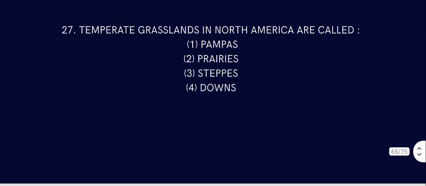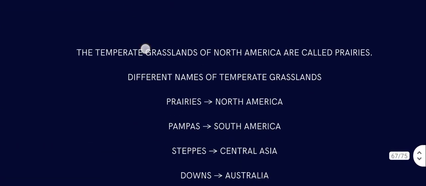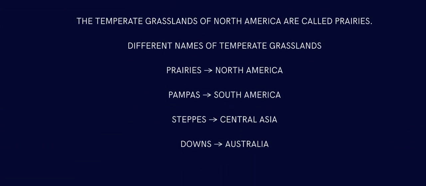Question number 27. Temperate grassland in North America is called what? Pampas, prairies, steppes, or downs. That is called prairies in North America. Remember, if the question asks about temperate grassland in Australia, it is called downs. So in North America, remember, it is called prairies. Temperate grasslands of North America are called prairies. Different names of temperate grassland: prairies in North America, pampas in South America, steppes in Central Asia, and downs in Australia.